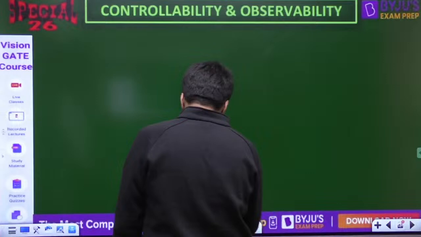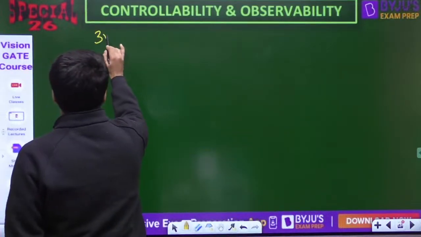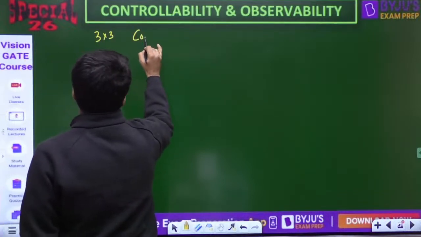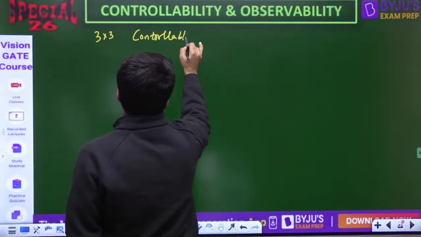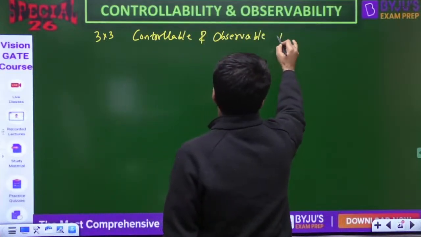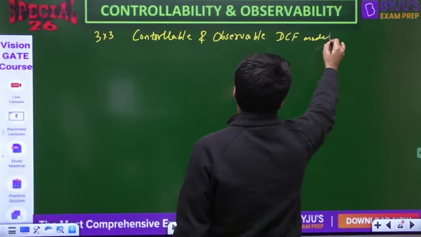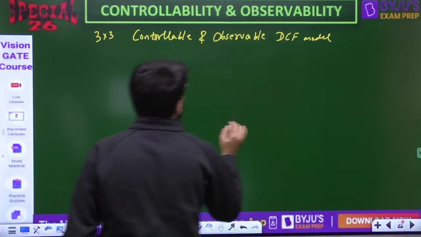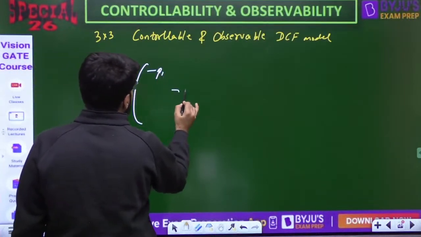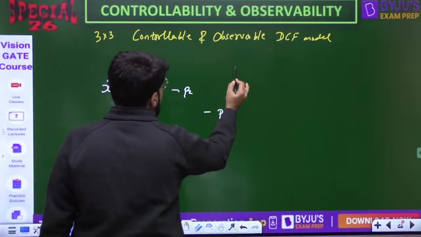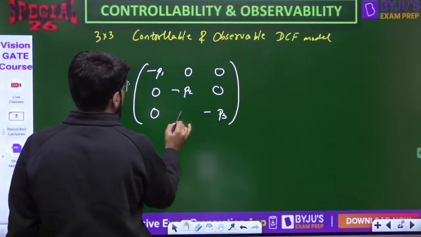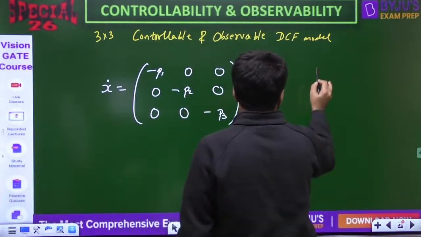So, dear, if I want to generalize, how will a 3x3 controllable as well as observable DCF model look like? It will look like x dot equals, since it is DCF, a diagonal matrix with non-repeated diagonal elements: minus P1, minus P2, minus P3, all distinct. The rest are 0. x dot is Ax plus